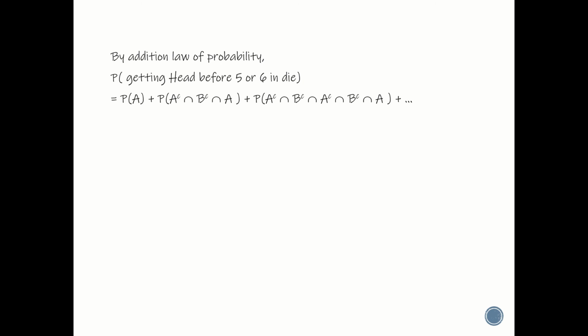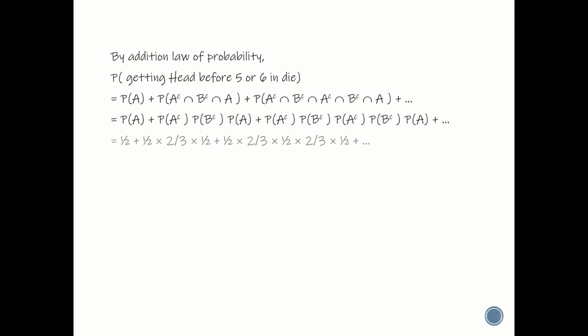Union of all the cases, and by addition law of probability we get P of getting a head before 5 or 6 in a die, that is equal to P of A plus P of A complement intersection B complement intersection A plus so on. That is equal to P of A plus P of A complement into P of B complement into P of A plus so on. When we substitute the corresponding values, we get 1 by 2 plus 1 by 2 into 2 by 3 into 1 by 2 plus 1 by 2 into 2 by 3 into 1 by 2 into 2 by 3 into 1 by 2 plus so on.